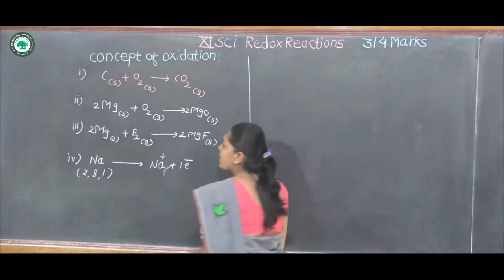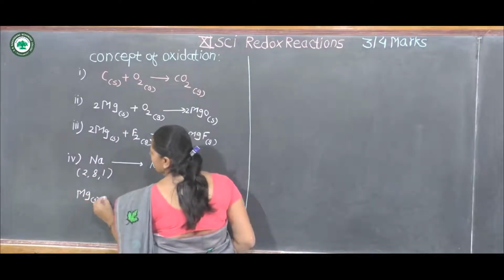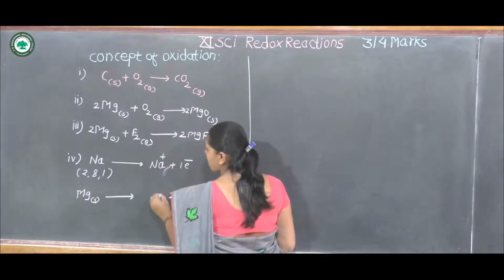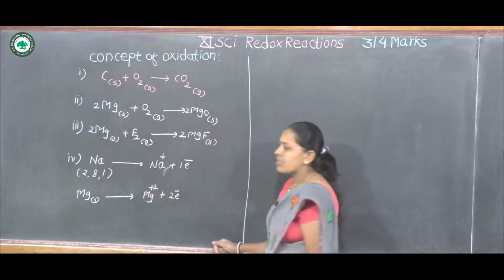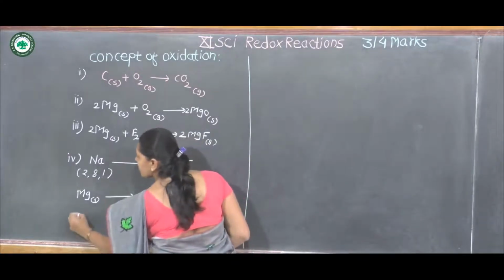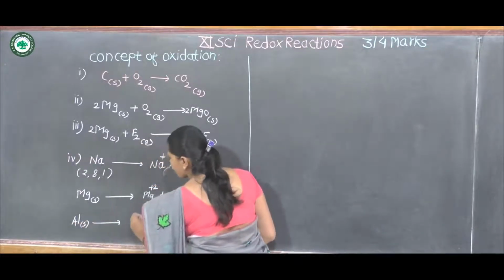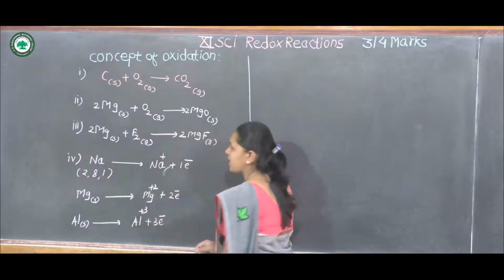Then second example, magnesium solid. If it loses 2 electrons to form Mg2+, this is also oxidation. And third example, aluminium loses 3 electrons to form Al3+.